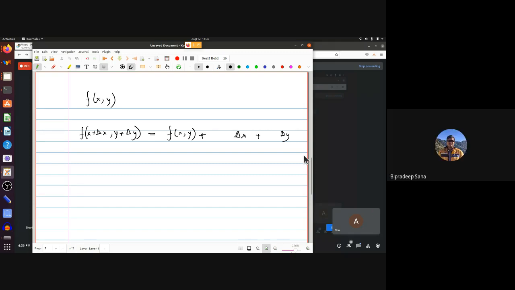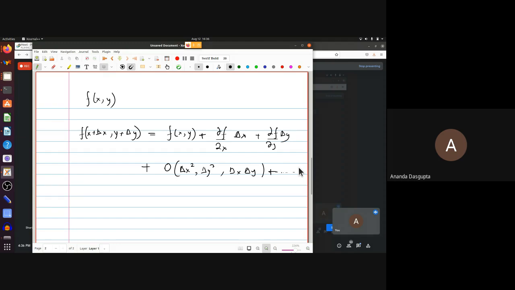Del f by del x. So there's a del f del x here, there's del f del y here, plus higher order terms, that is order delta x square, delta y square, things like delta x delta y.